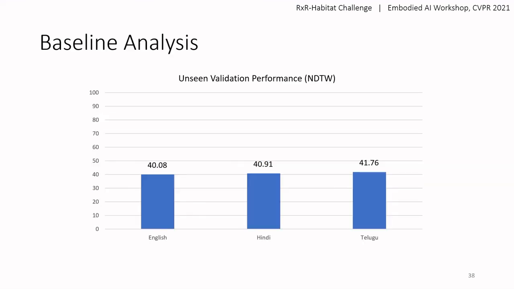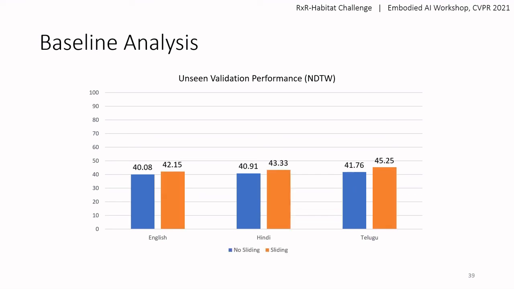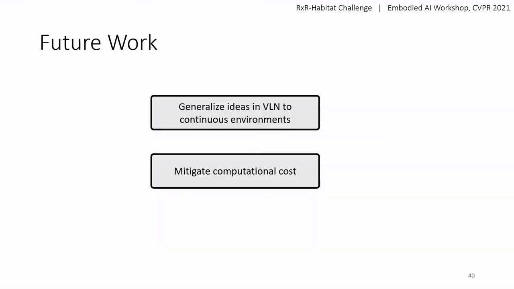Here we look into the performance of the baseline model on the unseen validation split. We find that performance across languages is similar, with a range of less than 2 NDTW. We also run an evaluation with sliding turned on. While sliding increases performance, the magnitude is not substantial. As a community, we have a long way to go on this task. Looking forward, we can work on generalizing ideas in VLN to continuous environments and mitigating the computational cost of current methods.